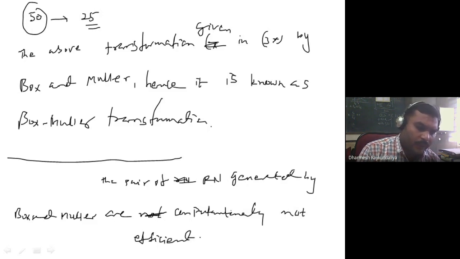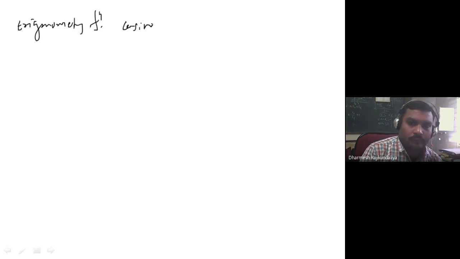They must have verified. Why? Because of the use of trigonometric functions, cosine and sine. Okay.